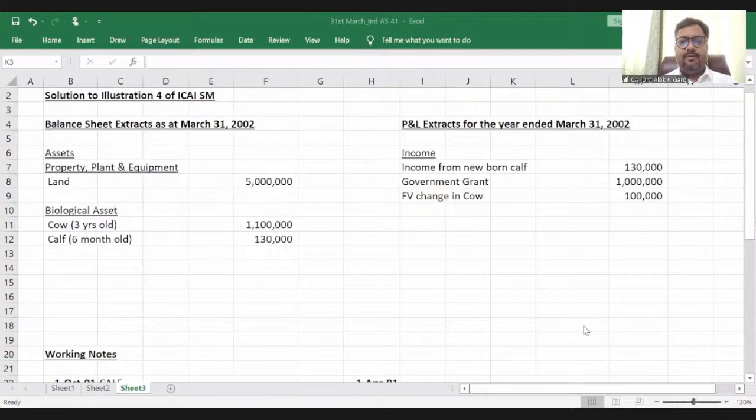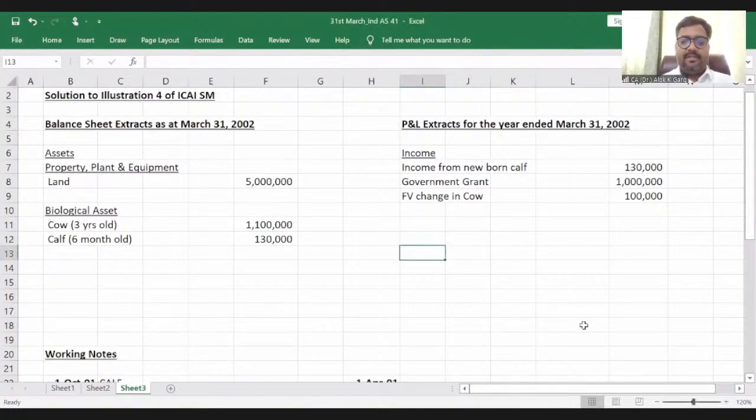Yes, government grant is an income, Mahendra. Any doubt? Any problem? Clear? There are some expenses also which are given in the question.